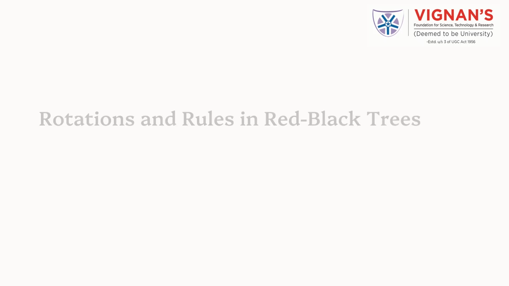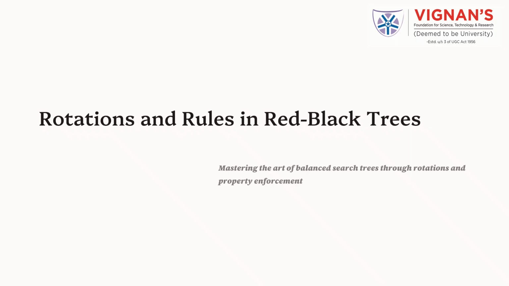Rotations and rules in red-black trees. Red-black trees are a special type of self-balancing binary search tree. In this presentation, we focus on rotations and property enforcement, which are the core mechanisms that keep the tree balanced. By understanding these rules and rotations, we can master how red-black trees maintain efficiency even after multiple insertions and deletions.